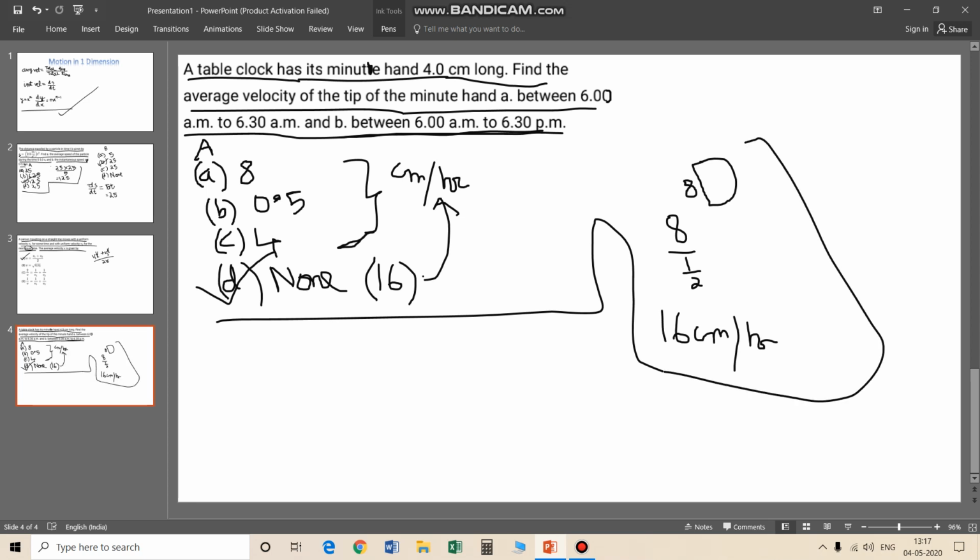Let me give options for part B. First option is 8, again centimeter per hour, everything is in centimeter per hour.